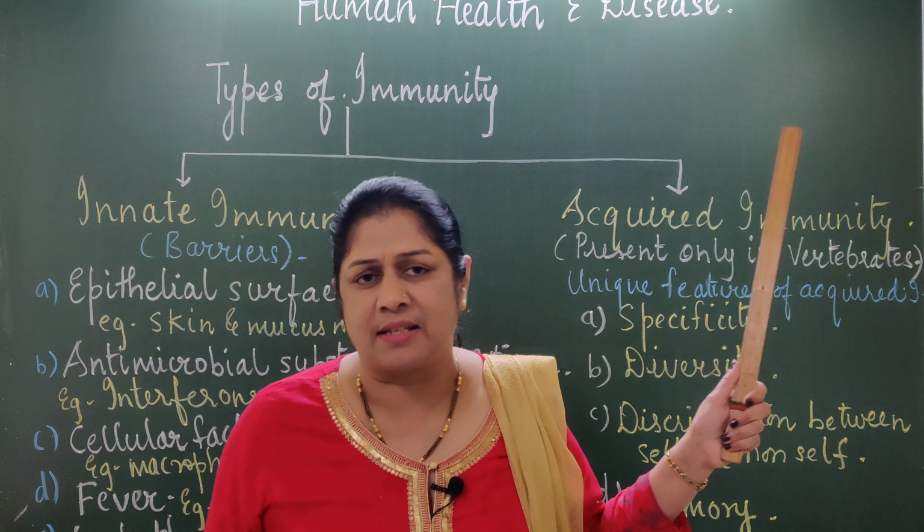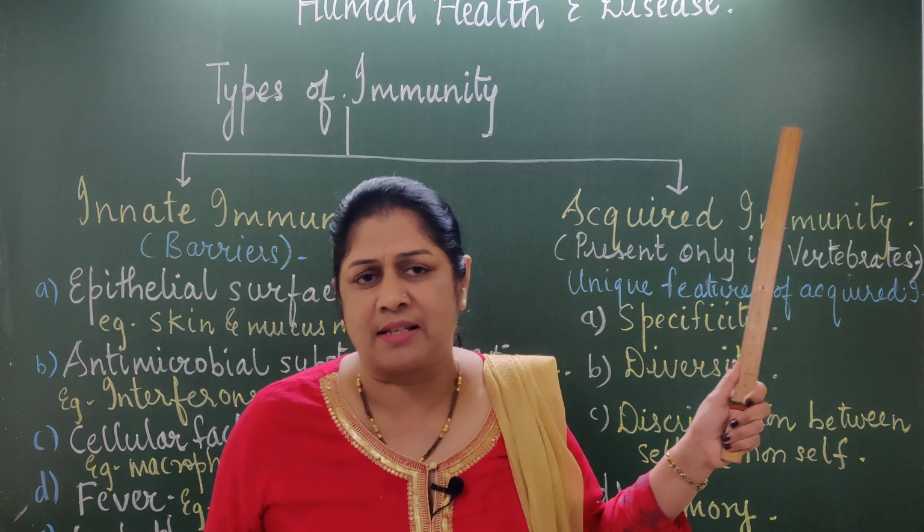So here, they are able to discriminate whether the disease is viral or bacterial. So accordingly, when the discrimination is done, then the antibodies will fight against it. So they have the property of diversity. They can identify the different types of organisms.